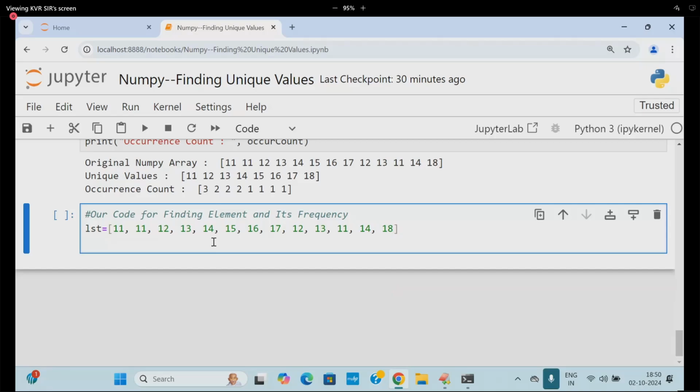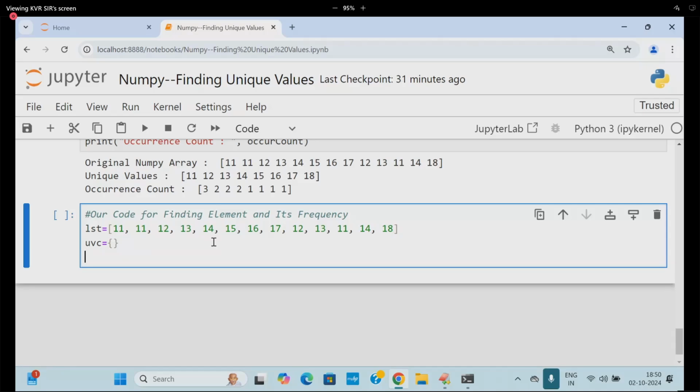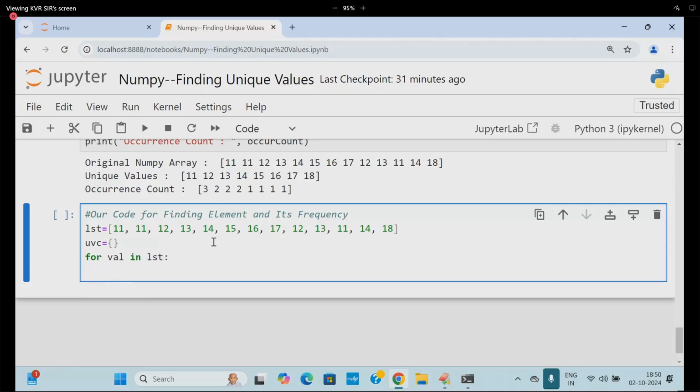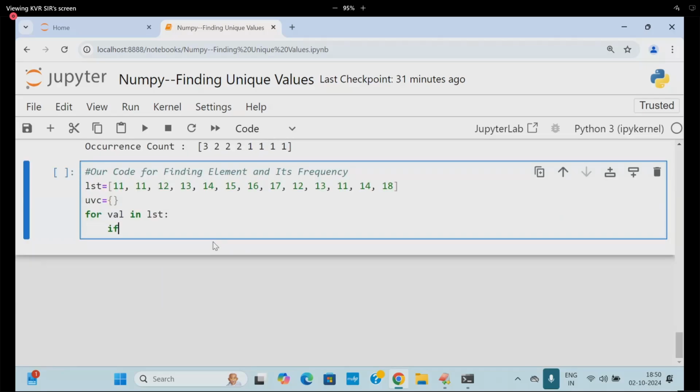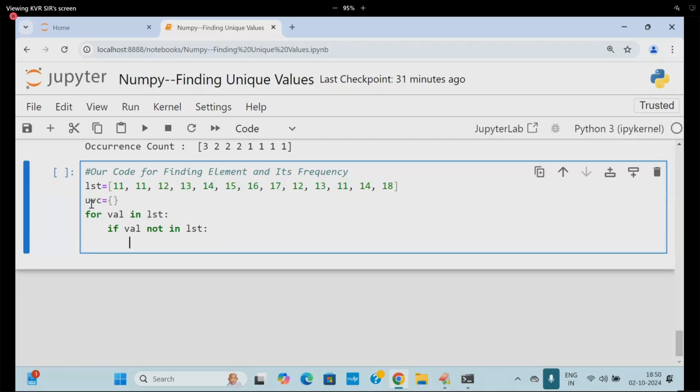So I'm going to take up, shall I? Right. Unique value count is equal to an empty dictionary. Why? To hold the value plus its count. Well, so students, for value in lst, if value not in the dictionary, add that value to the dictionary with a count of 1.